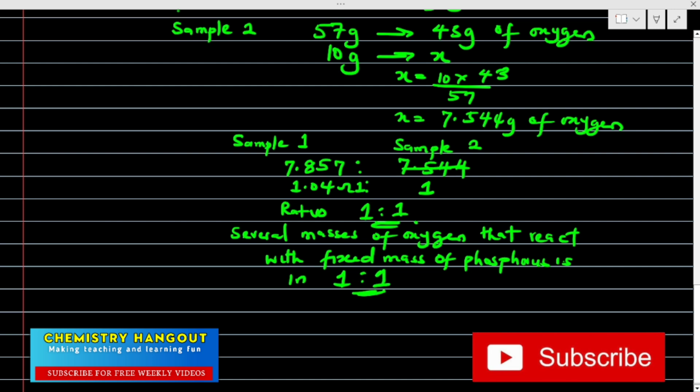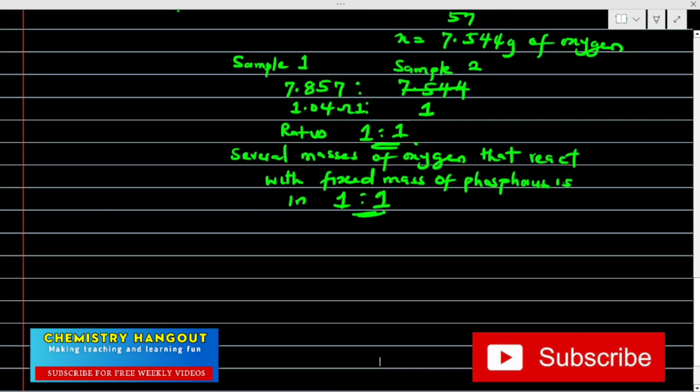Correct. That's wonderful. I want to believe you are clear now. I'm still going to give an assignment after this. After I've done the last law, I'm going to give an assignment for you to test your hand on so that you remember. If it is JAMB, they can ask you to look for the ratio.